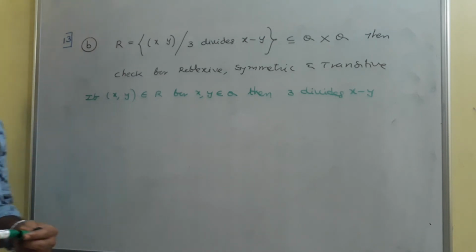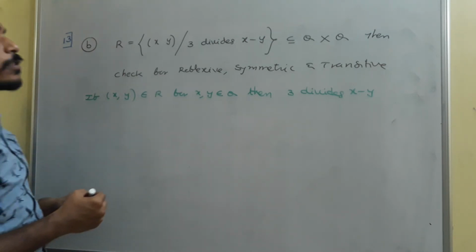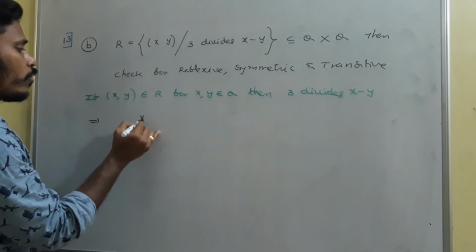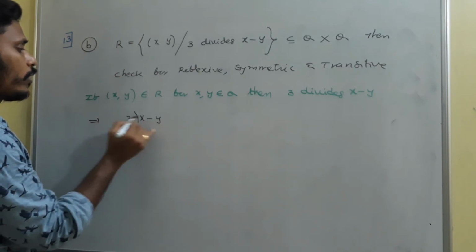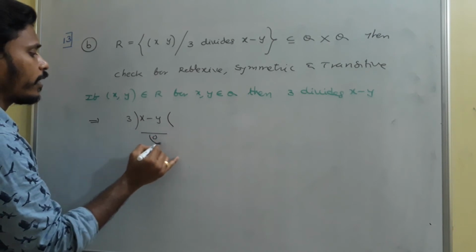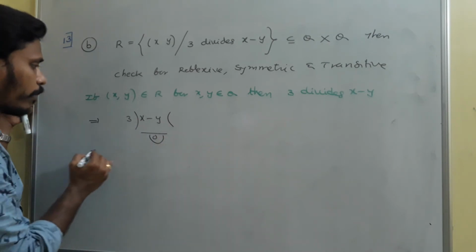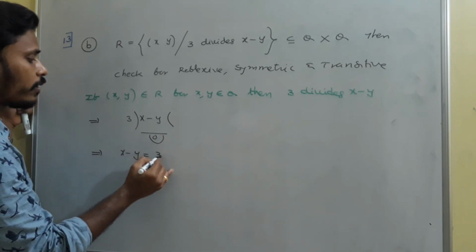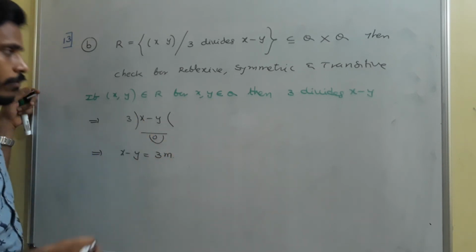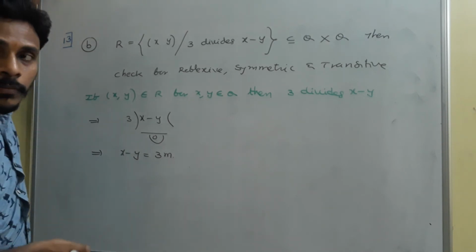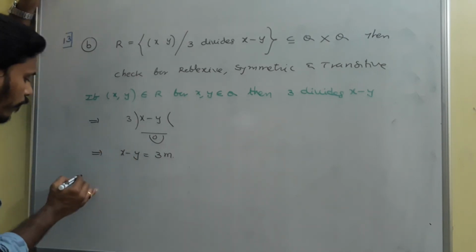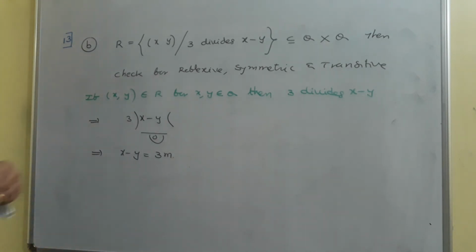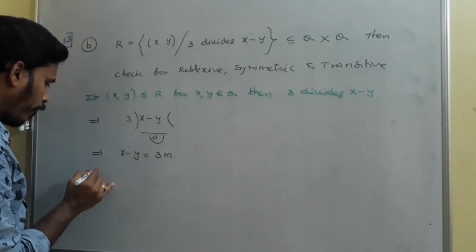3 divides x minus y means what? 3 divides x minus y implies if you divide x minus y with 3, it leaves a remainder 0. And that means x minus y is simply 3 into something. This is the given definition actually. And now we need to check for reflexive, symmetric and transitive. So first thing is reflexive.